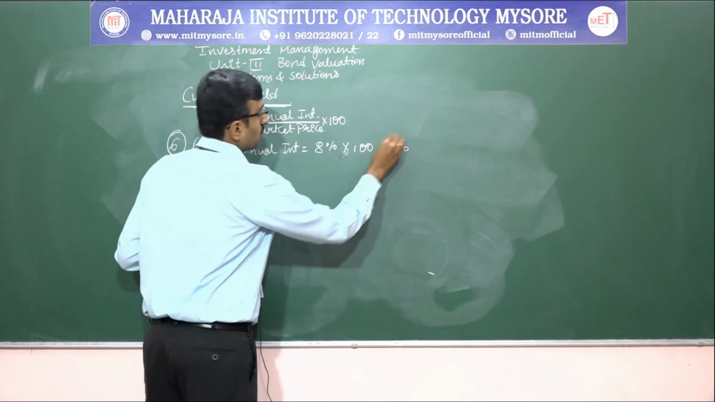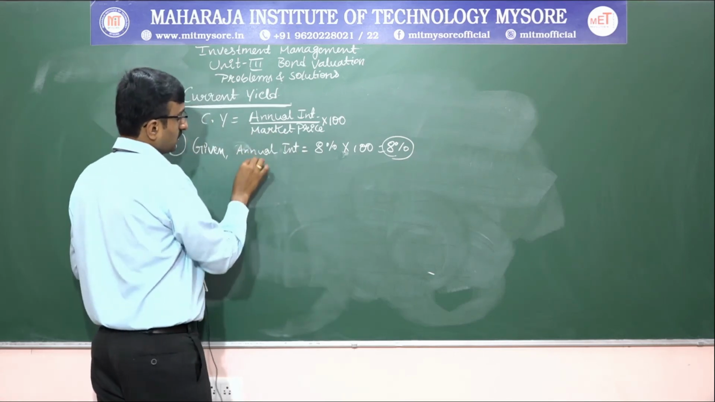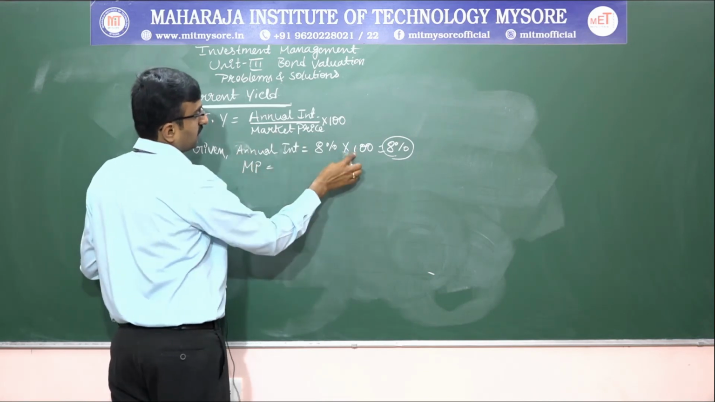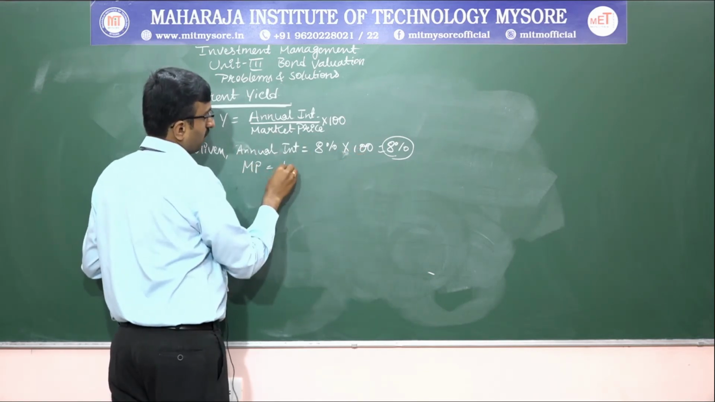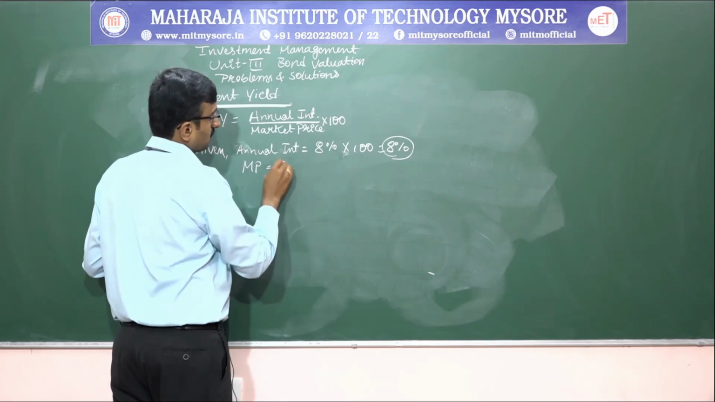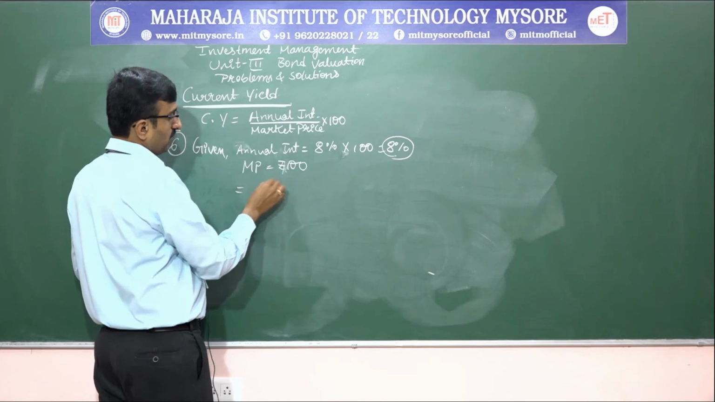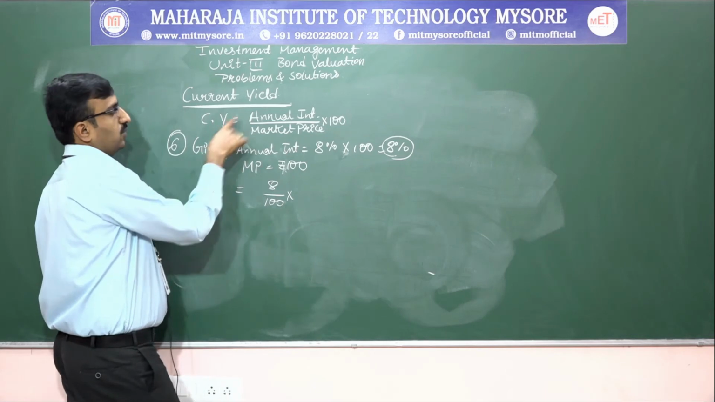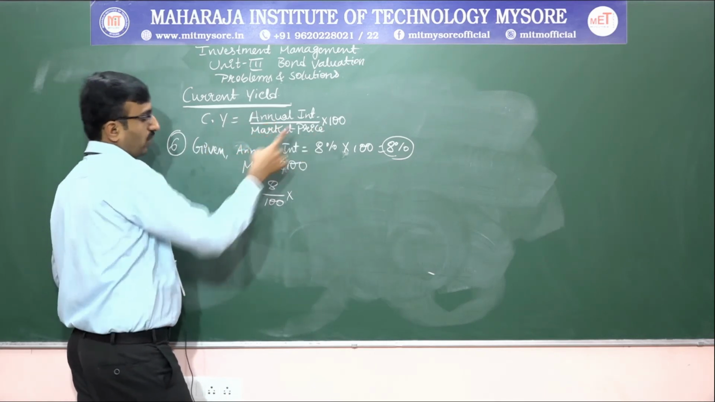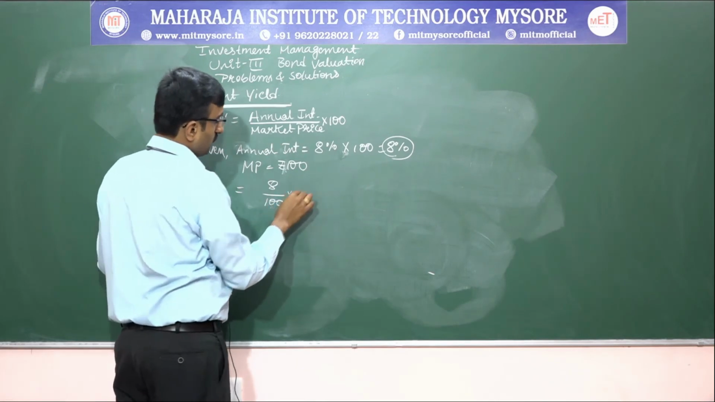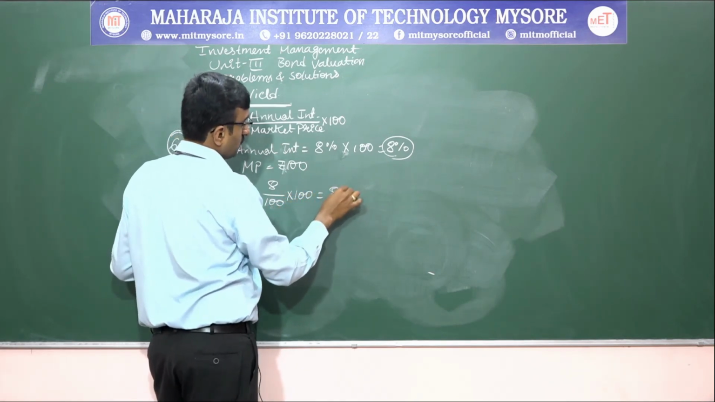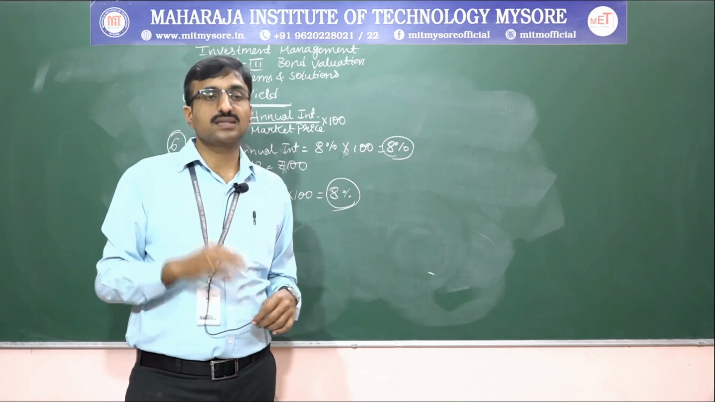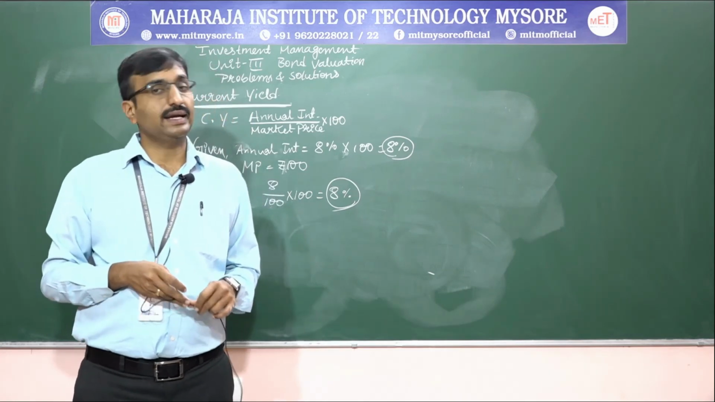8% into 100, 8% only. Then market price is MP, the same as the bond value, that is 100 rupees. So 8 divided by 100 into... apply the formula: current yield is equal to annual interest divided by market price whole into 100. 8 divided by 100 whole into 100. So you will get how much? 8%. You will get 8%. This is the problem on current yield.